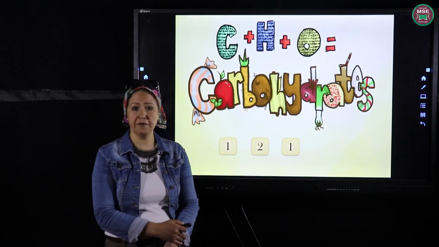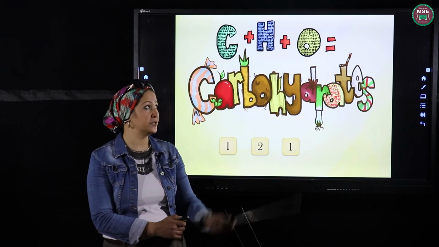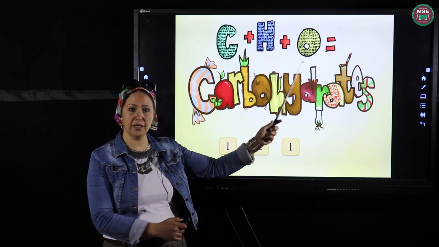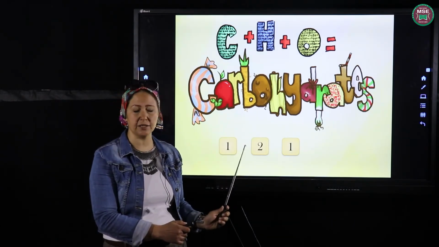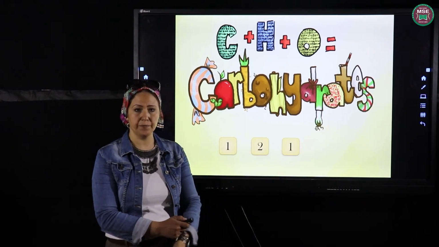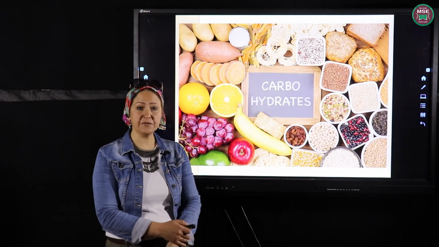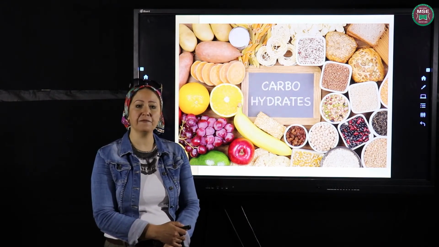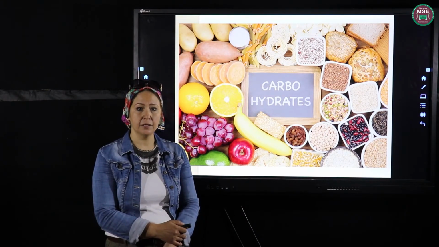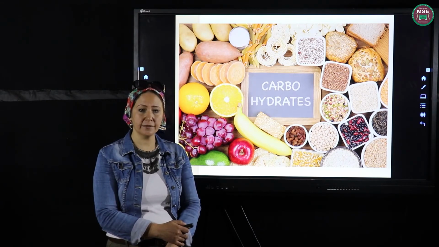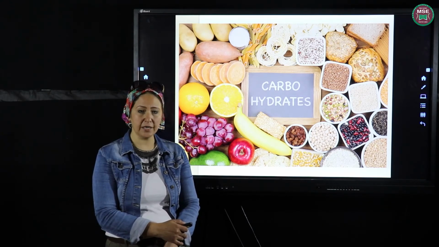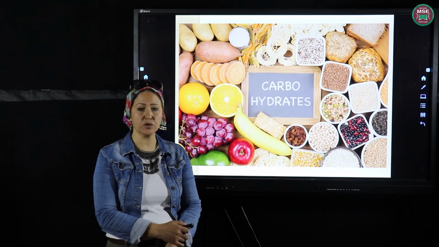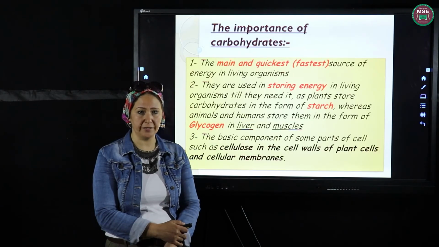Now this figure shows that carbohydrates contain carbon, hydrogen and oxygen with a ratio between these atoms of 1 to 2 to 1. This figure shows different types of carbohydrates. I said that we have different types of carbohydrates, like rice, like pasta, like biscuits, like chocolate, okay? Any type of sugar, all these compounds are considered carbohydrates.